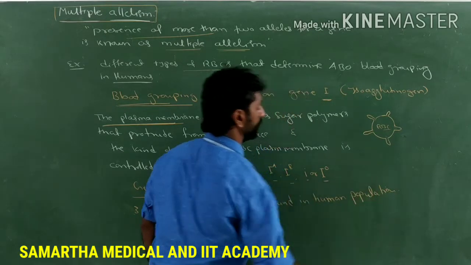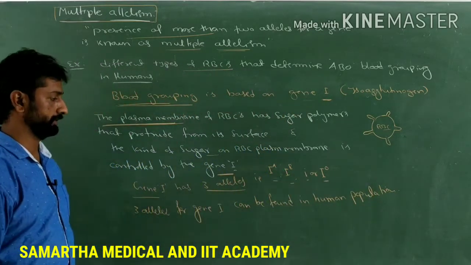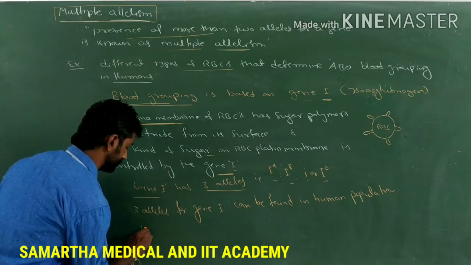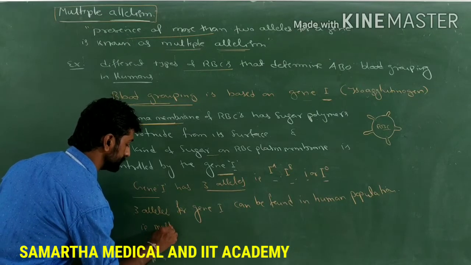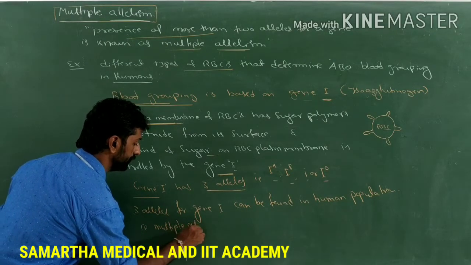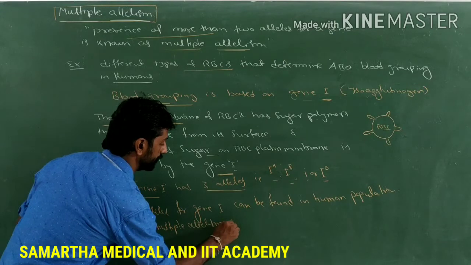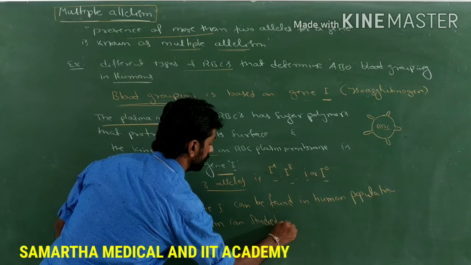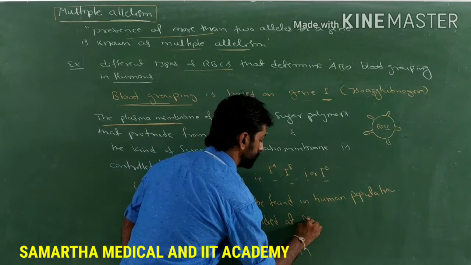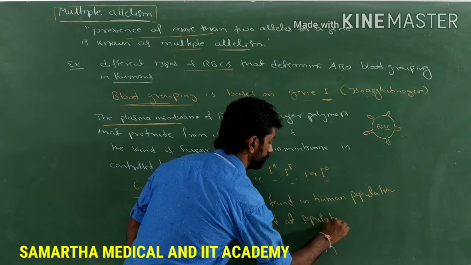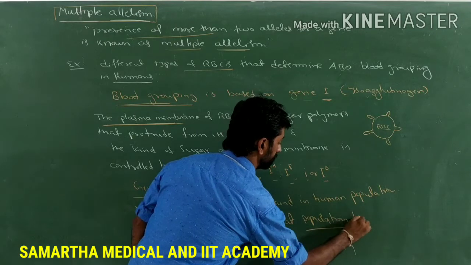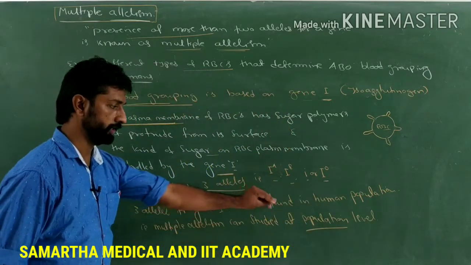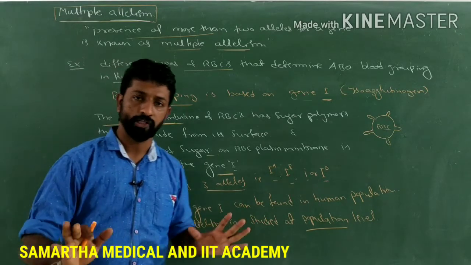All three alleles can be found at the population level. Multiple allelism can be studied at the population level. Remember, this is very important for the NEET examination. Multiple allelism can be best studied at the population level but not in the individual organism. Why?